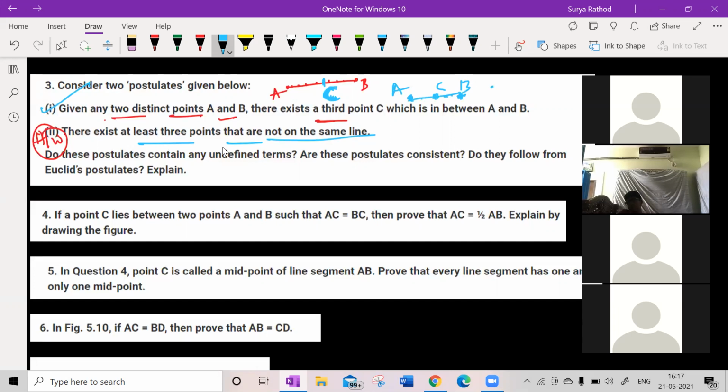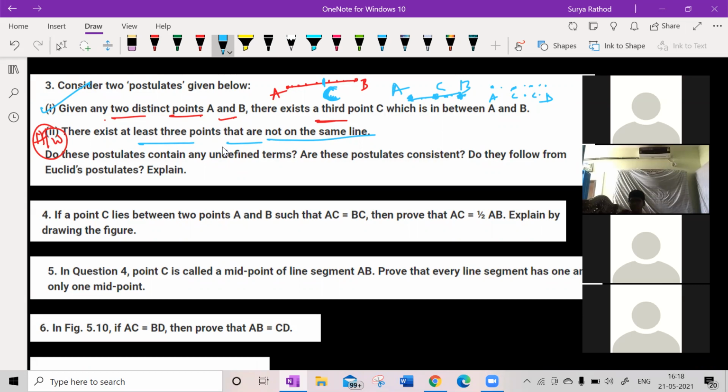If we are not having a line between A and B, it is also possible that C could be anywhere like this. Getting my point? So simple concept, guys. He has not given a fixed point of C. C could lie anywhere. So the given postulate is true, but it has some undefined term. What is that? The position of C, the fixed point, has not been given. So that is the undefined term over here. Getting my point?